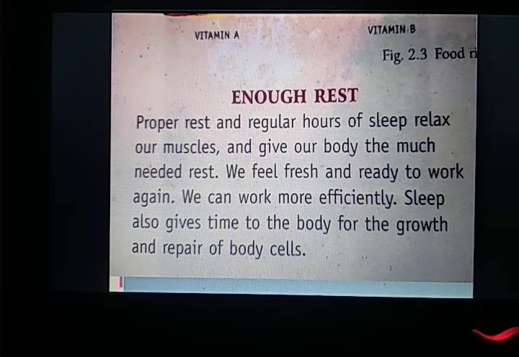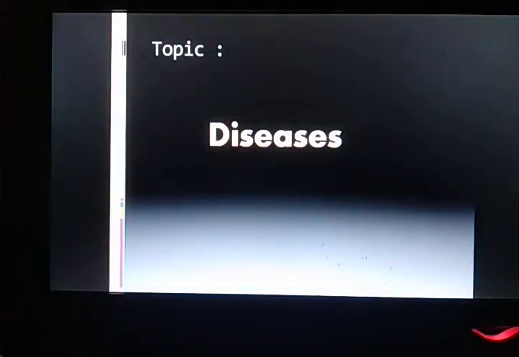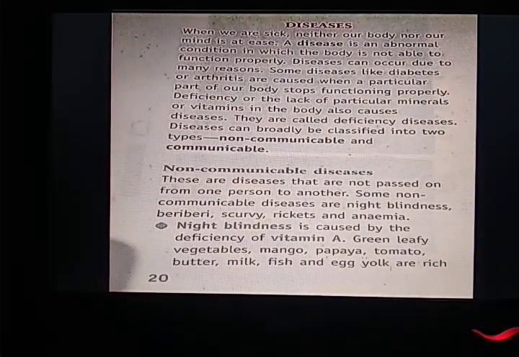But many times it is seen that even though we are following all these processes, still a person is falling sick. So why does this happen? This condition, when our body is not functioning in a proper way, is known as a disease. So our next topic is disease. Now students, disease we can classify into two types. Non-communicable disease and communicable disease.